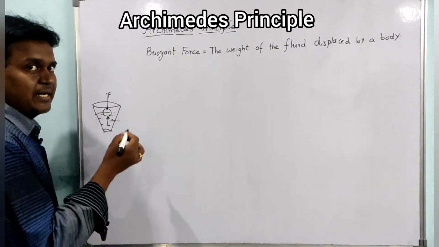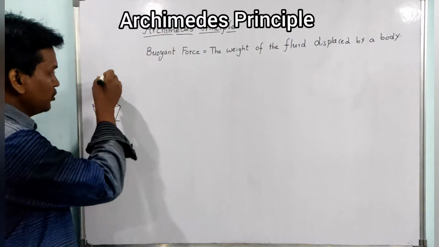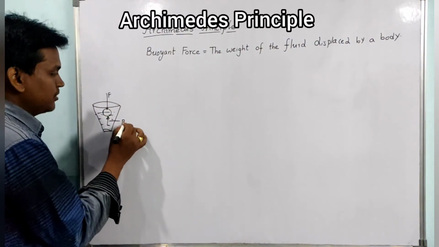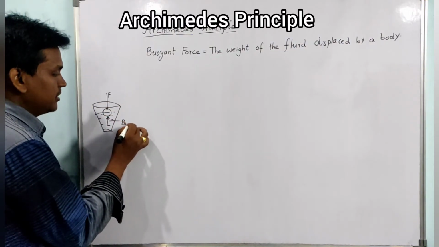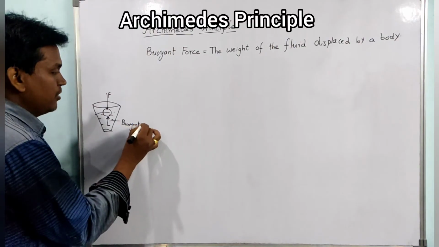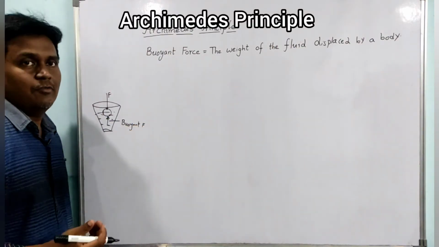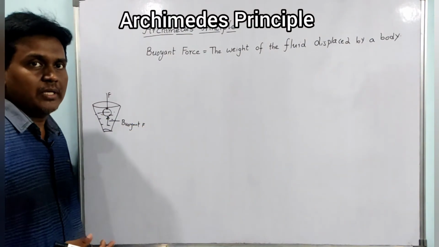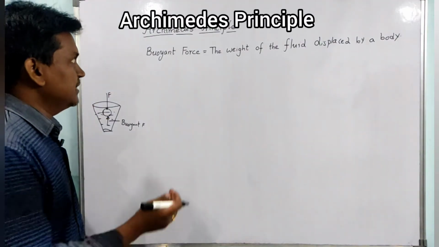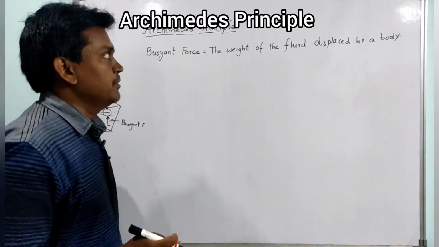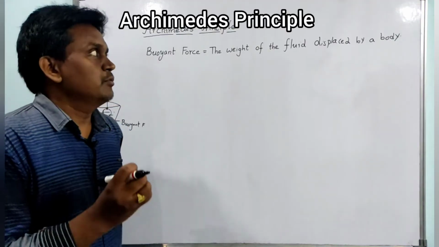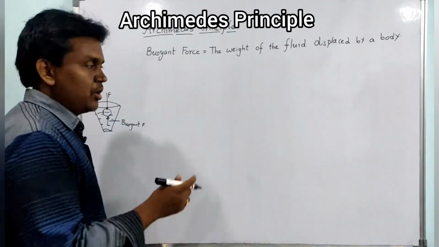This upward force acting on the ball, opposite to your applied force, is called the buoyant force. This buoyant force acts vertically upward on a body in a fluid, and it will be equal to the weight of the fluid displaced by the body.